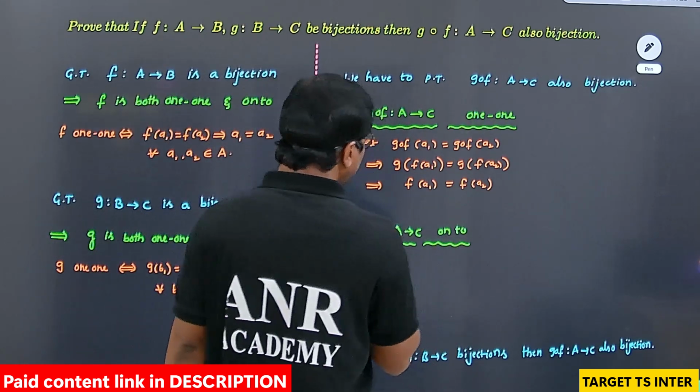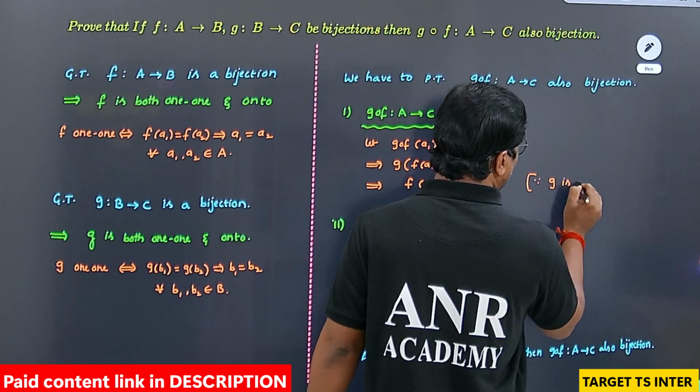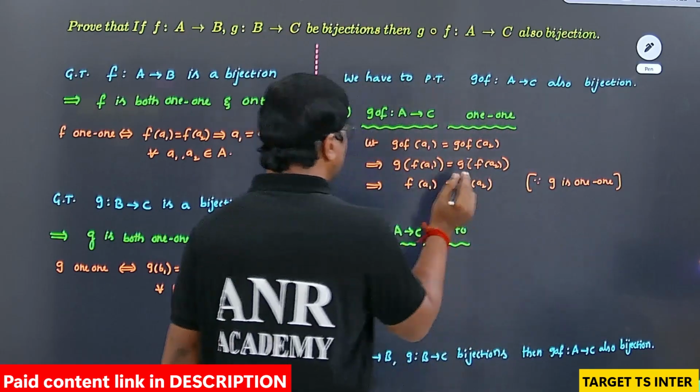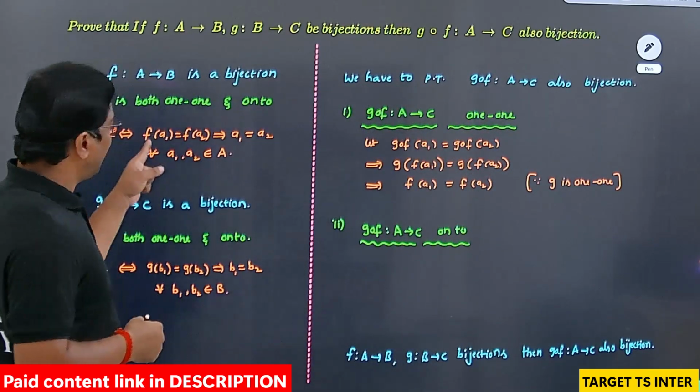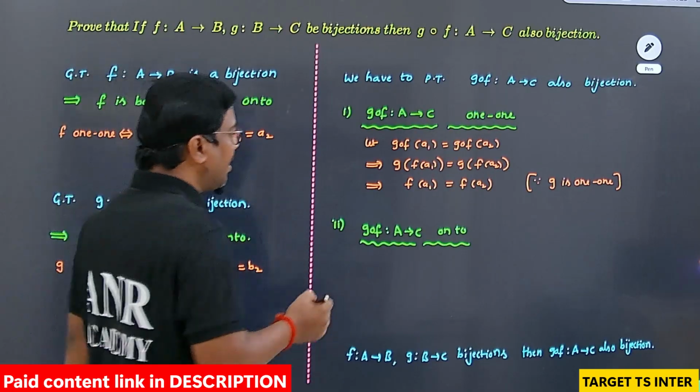Next, since the function G is 1-1, the input elements are also equal. Next, f of a1 equals f of a2 you have, and from that you can write a1 equals a2.